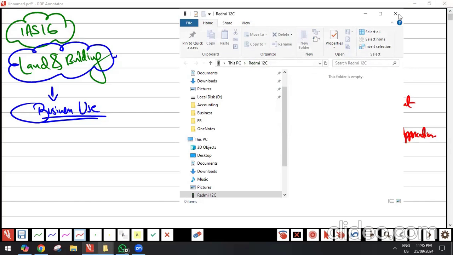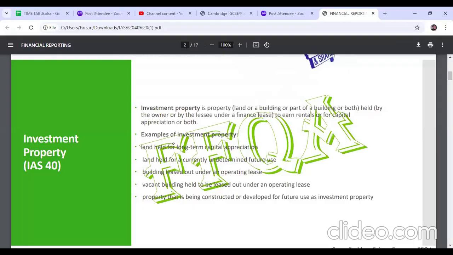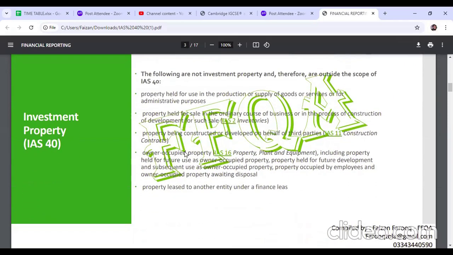Moving a bit forward. Business use or not business use is the key identification of which IAS the property falls under. If you do not determine which IAS it is, you will not be able to solve the answer correctly. Got it? Hopefully you understood me. Tell me, what is investment property?